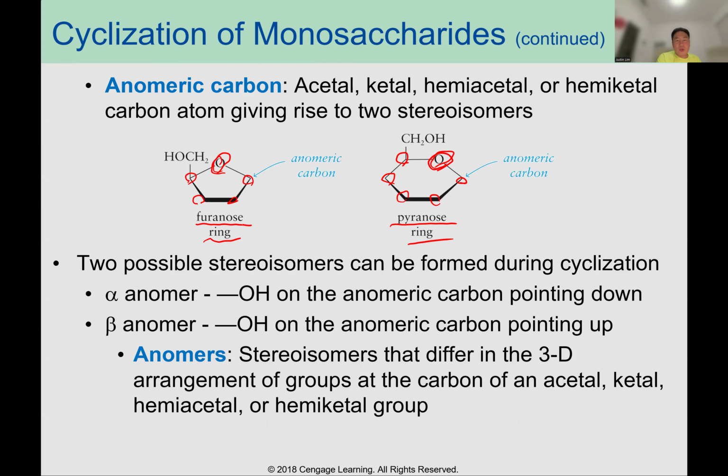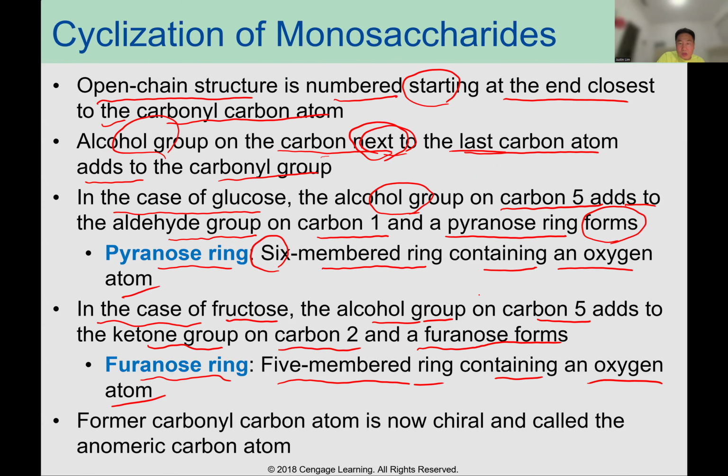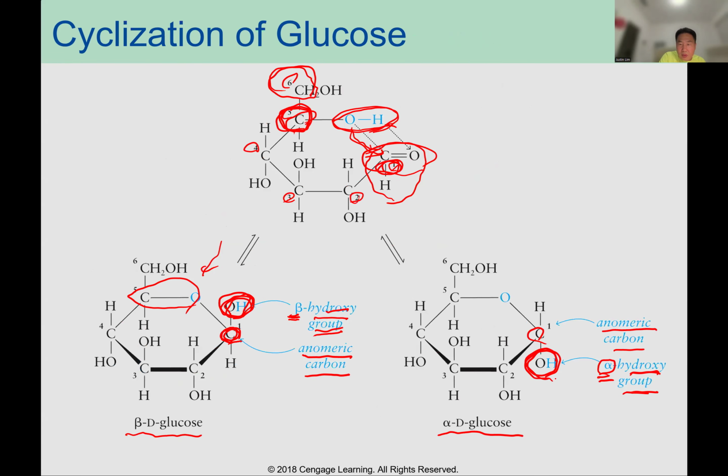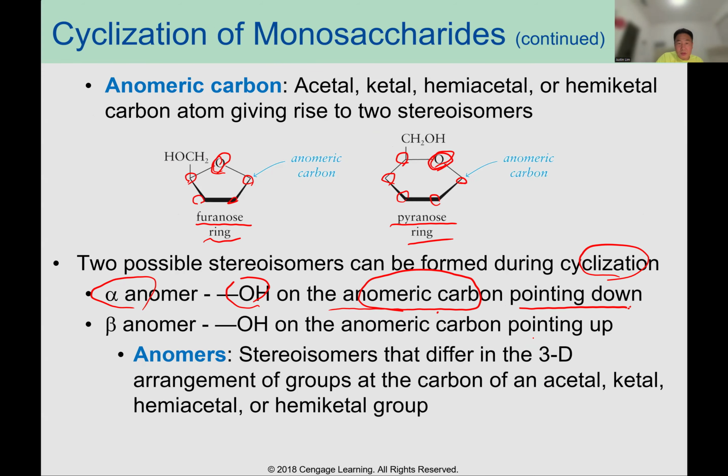There are two possible stereoisomers that can be formed during cyclization. In the alpha anomer, the OH group on the anomeric carbon points down. So what does it mean? Pointing down, that's the alpha hydroxyl group on the anomeric carbon.